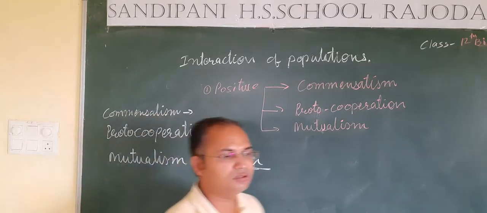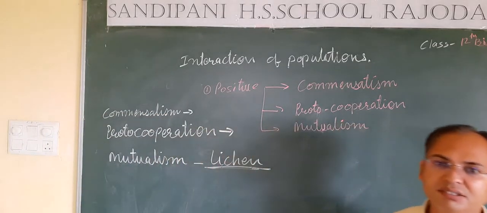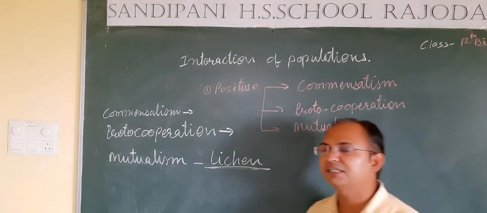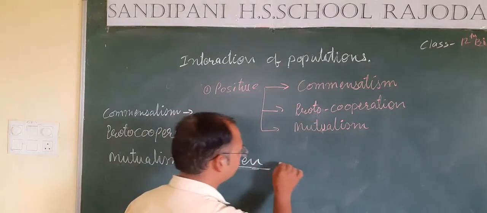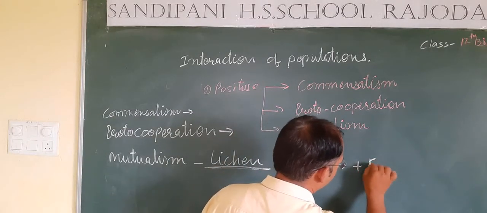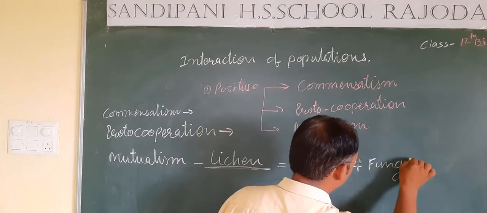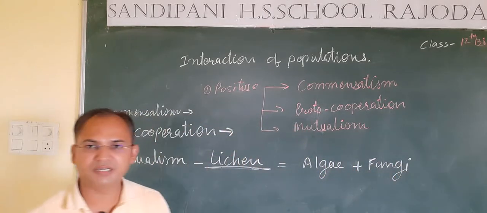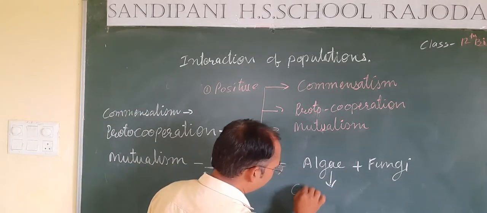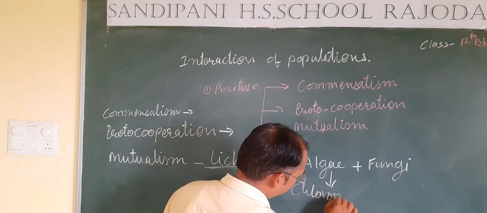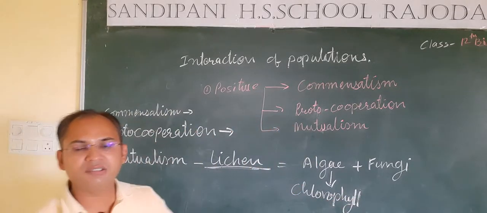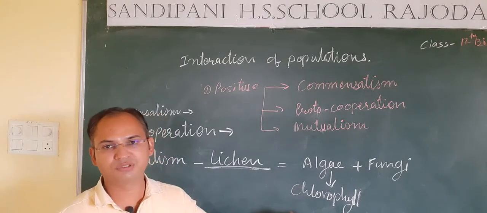Lichen is actually not a single plant, but it is the mutual combination of two different living organisms, that is algae and fungi. As you know, students, algae possess chlorophyll, but do not possess roots.